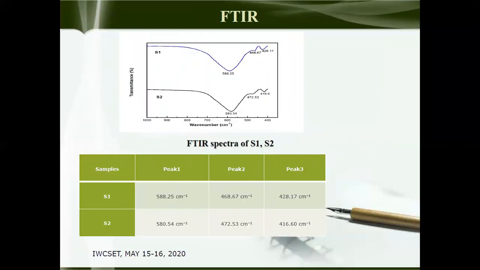Now this is the FTIR spectra. Samples are recorded in the range 4000 to 400 per centimeter, and broad metal-oxygen bands are observed in the range of 600 to 400 per centimeter wave number range. The spectra show no peaks in the range of 4000 to 600 per centimeter, and hence that region is omitted